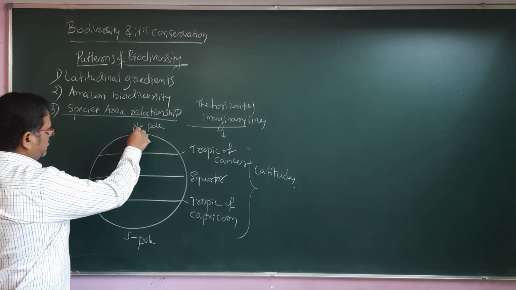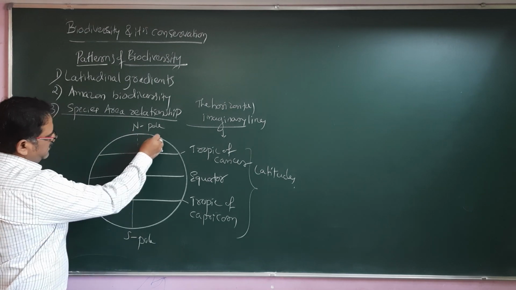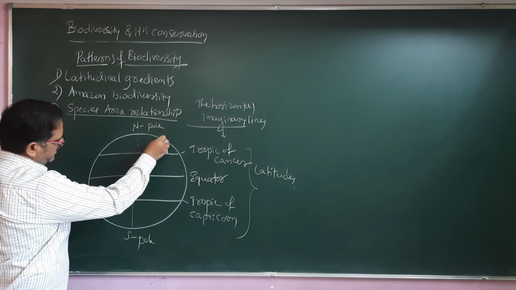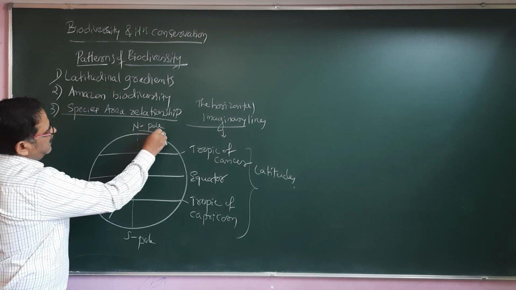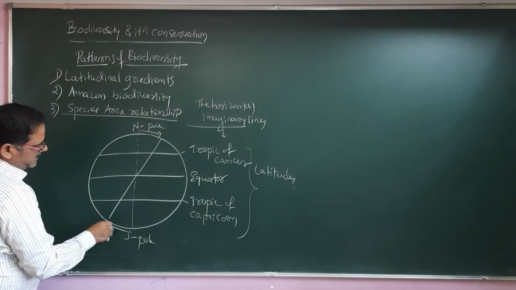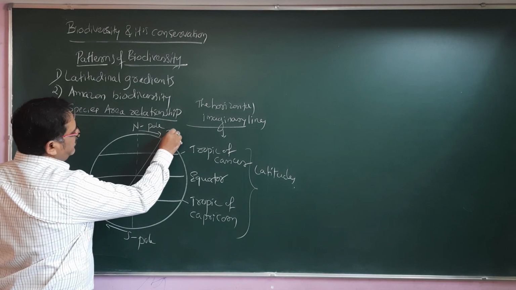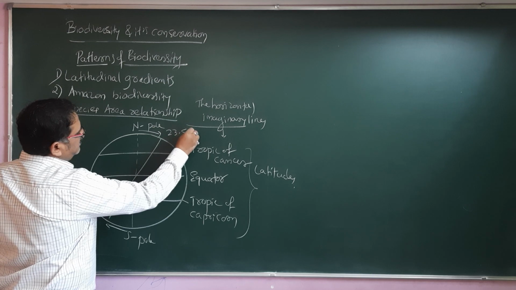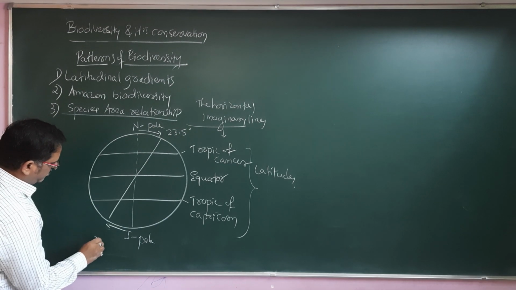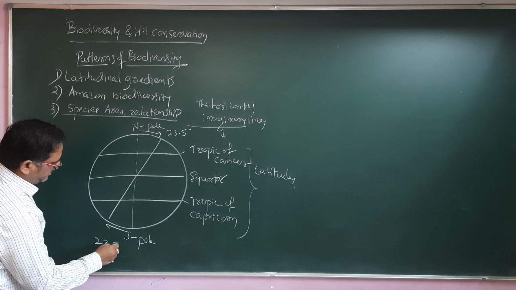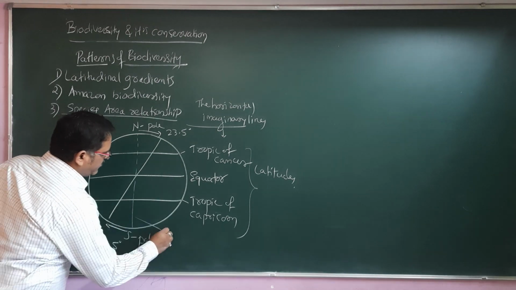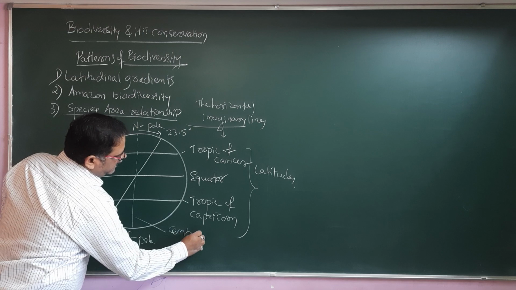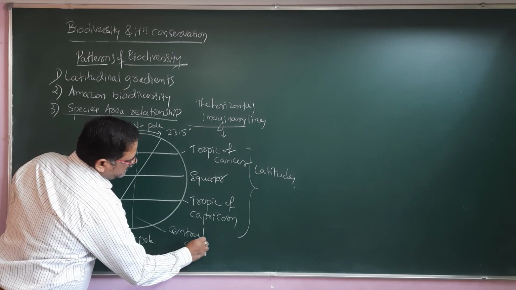And Earth is not exactly like this. Earth is tilted, mainly 23.5 degrees. Here also 23.5 degrees from the central axis.